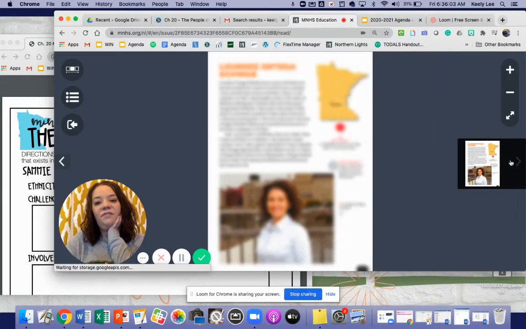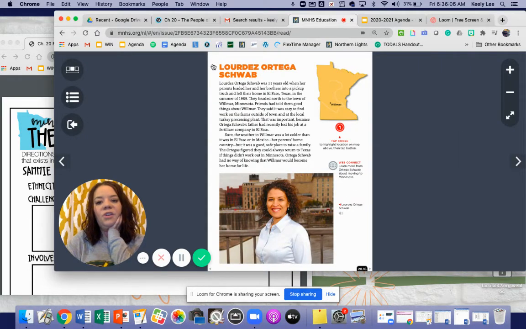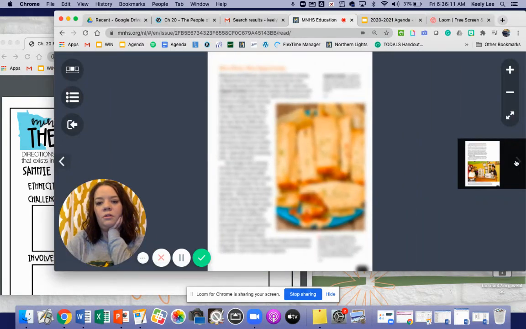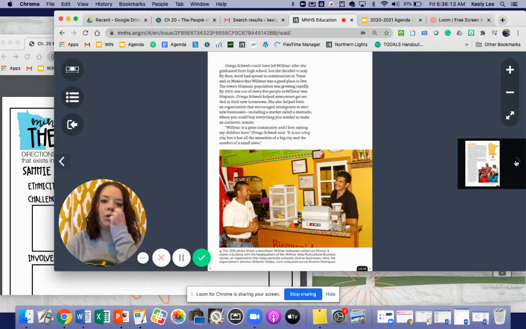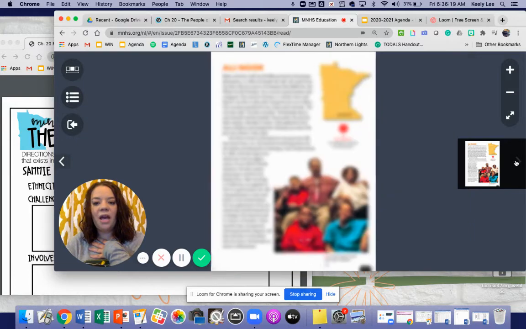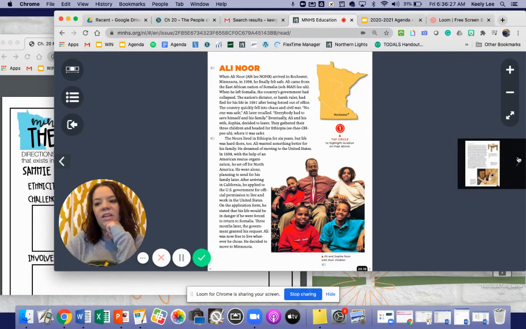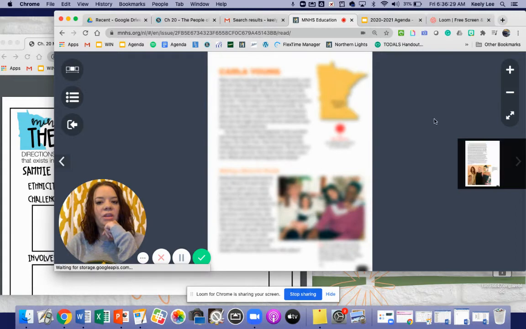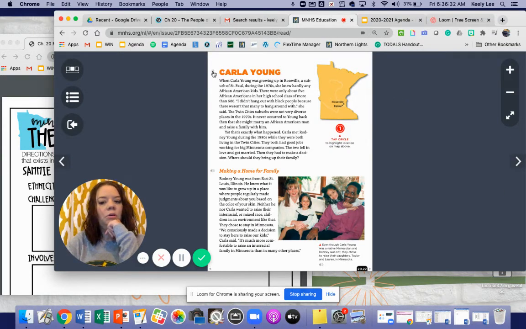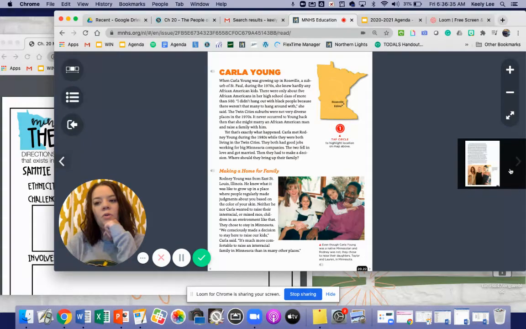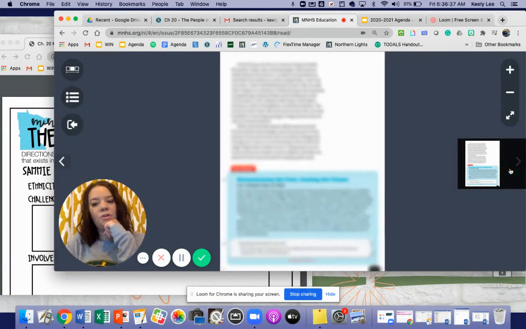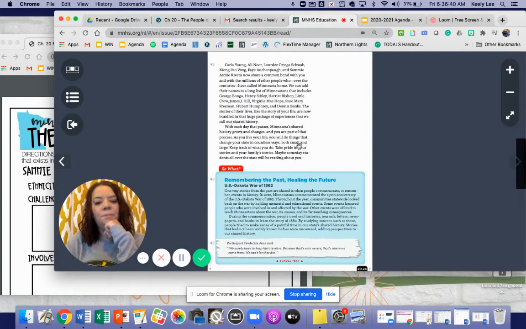You already read 14 and 15. Then we have Lourdes Ortega Schwab. So read her story. And remember that ethnicity part is either where they originally came from, what country they can trace their family back to, or what they identify with, what culture or country. Ali Noor. And again, we have that Minnesota map to know where they kind of call home here in Minnesota. Carla Young. So those are the 6 individuals you're going to meet and hear about.